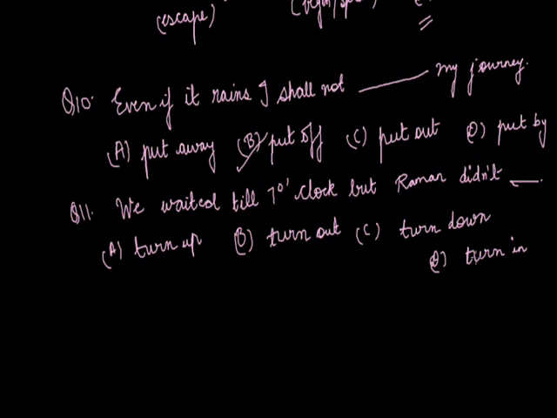And it is like an intransitive verb here it is used. So the correct option will be turn up. Turn up, that means to appear for the party, to arrive at the party, to reach somewhere is turn up. We waited till 7 o'clock, but Raman did not come. Raman did not arrive. Raman did not turn up, right? So this was all about the exercise of phrasal verbs. Thank you.